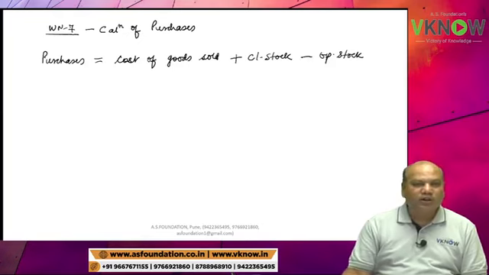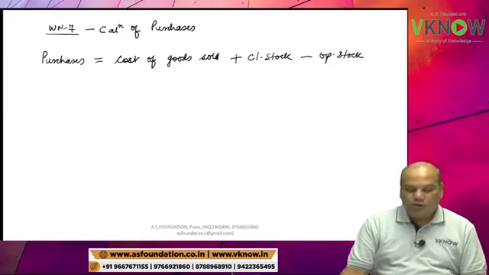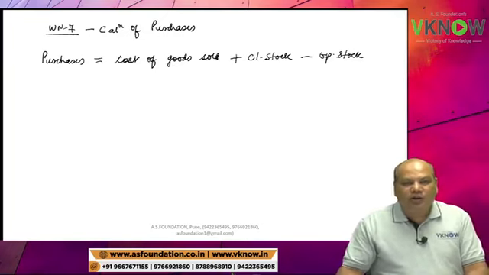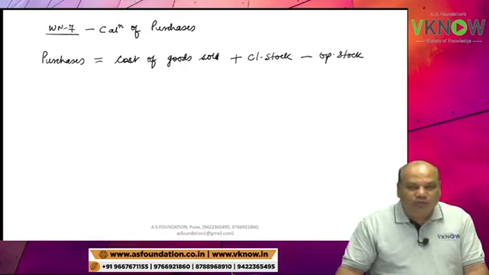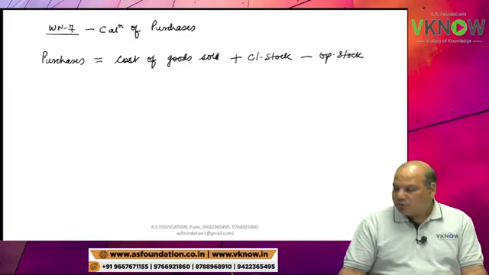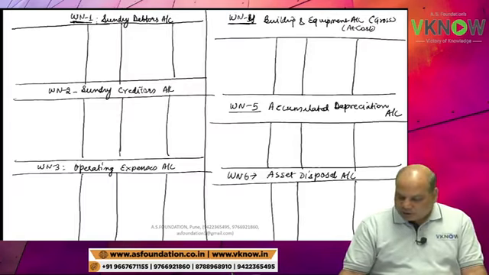So all my formats are ready now. When you are given balance sheet also, P&L account also, you need to open debtor account, creditor account, and expenses account, if expenses are appearing in balance sheet either as prepaid or as outstanding. If cost of goods sold is given in the question, then you need to find out the purchase figure, because once you find the purchase figure, then you will find the creditor payment also, right? So we are ready with the format, and let us start.